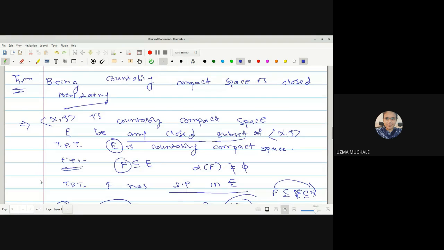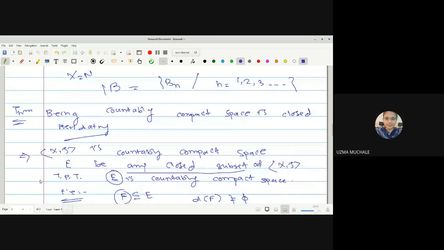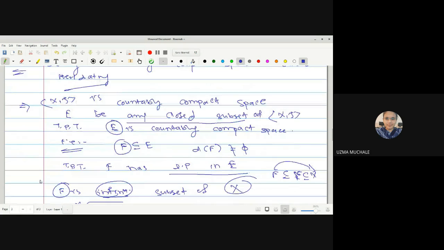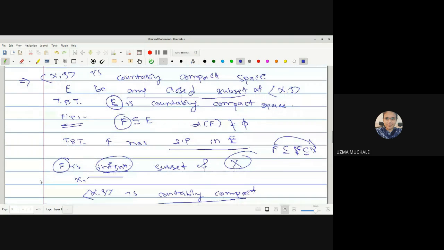So what we have started with: X2 is countably compact, and E is a closed subset of the compact space. Our aim is to prove that E is countably compact. To prove any set to be countably compact, we have to consider any infinite subset of that set.